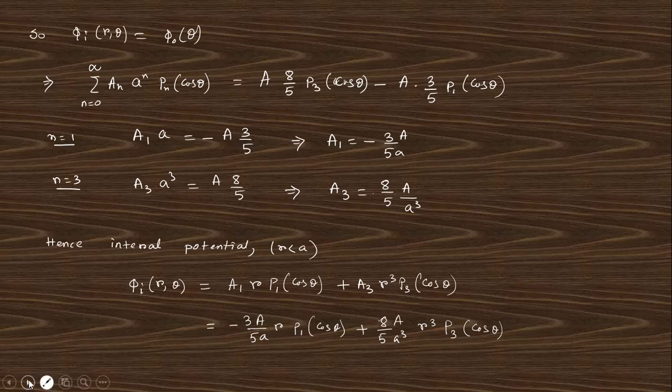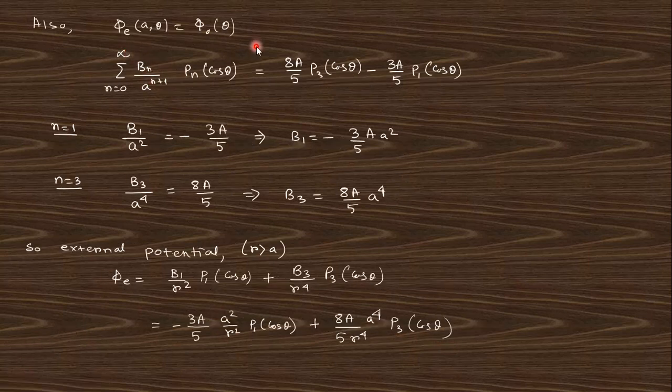Simple. Similarly for the external, it equals the surface potential, because at the boundary these two must be equal. So in the case of the external also, at the surface the external potential equals phi 0. If you compare these two, you get this expression again, and after that for n equals 1 and 3, you get b1 and b3. So the solution will be like that. So this is the external potential.